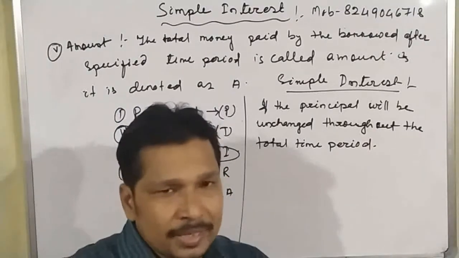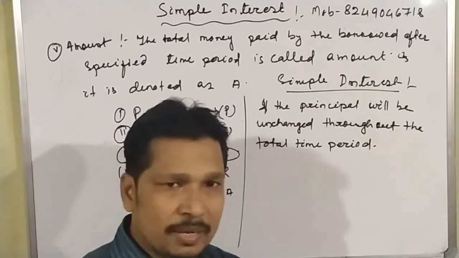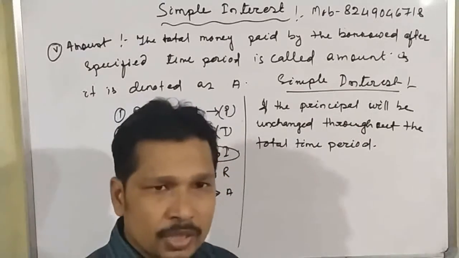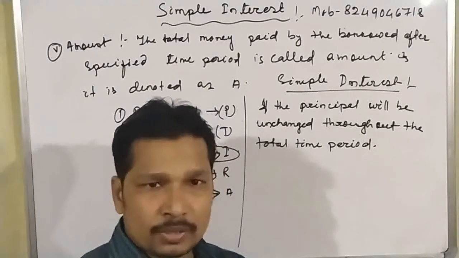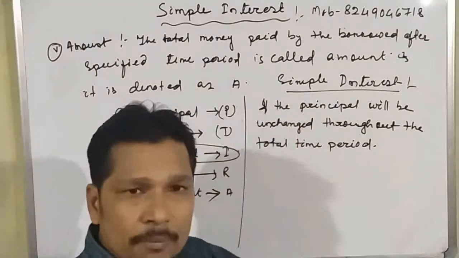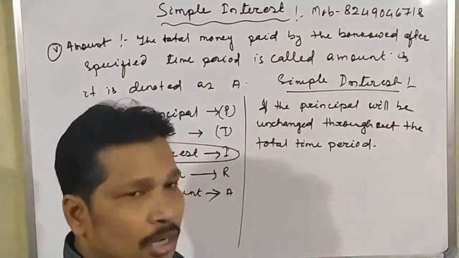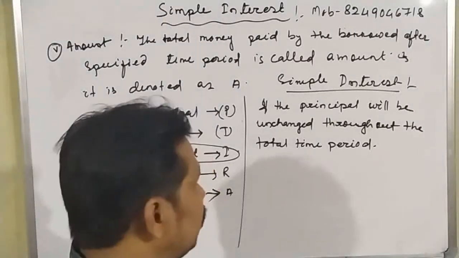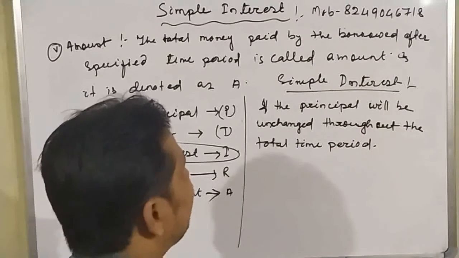That means the principal will not change throughout the entire time period. The principal will be the same throughout the total time period. If the principal changes after 1 year or after 2 years, then it is known as compound interest. About compound interest we will learn in the next video. So first of all, we will read simple interest.